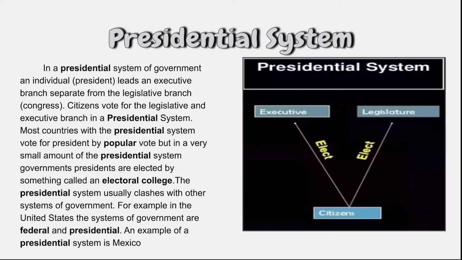Some countries elect the president by electoral college. The presidential system usually clashes with other systems of government. For example, in the United States, the systems of government are the federal and presidential government. An example of a presidential government is Mexico.